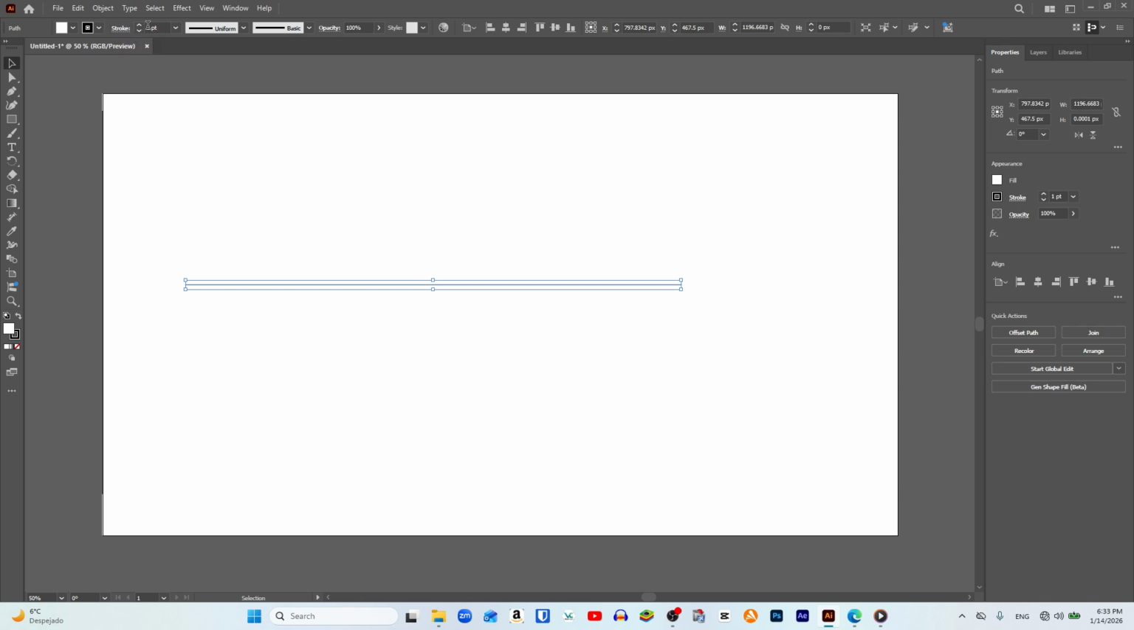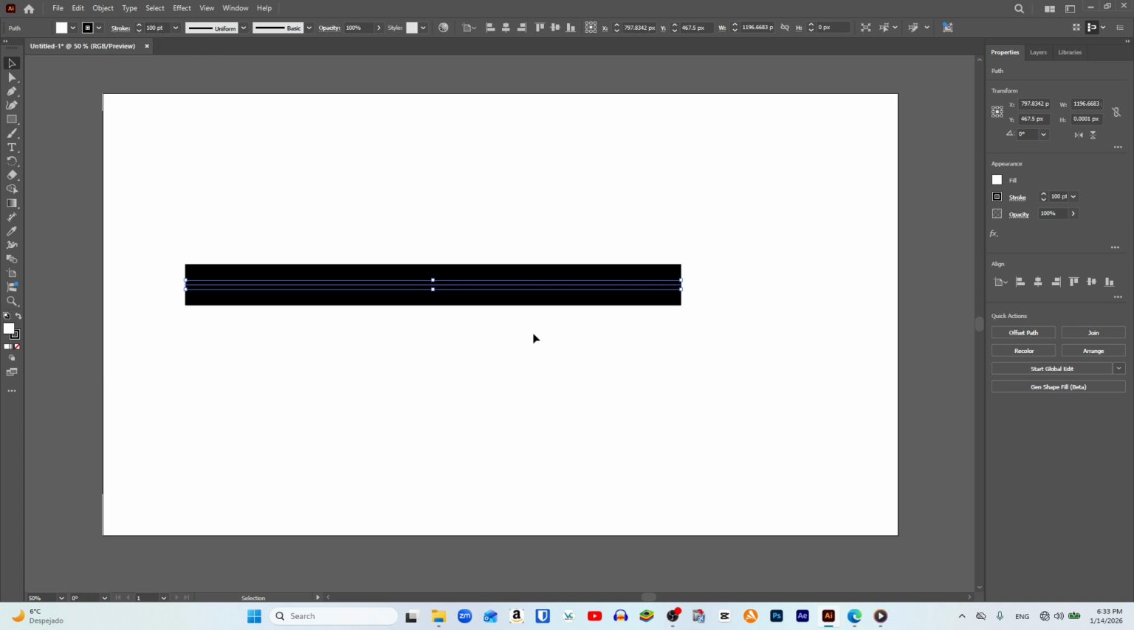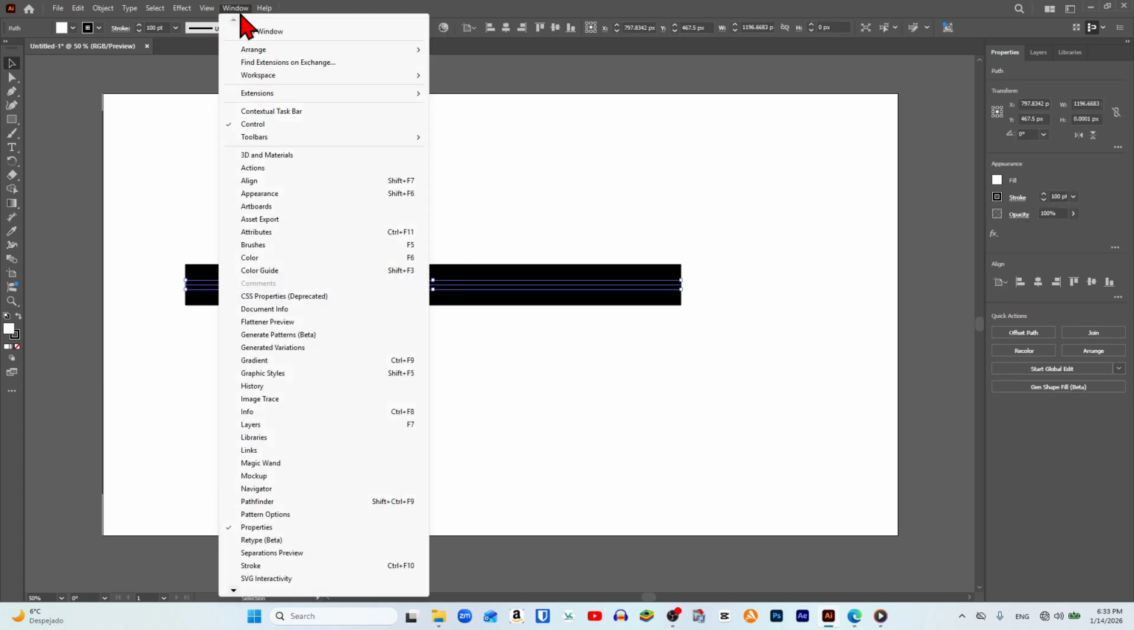and we enter the thickness for our arrow. In my case, I enter 100. After that, we click on Window, and in this drop-down menu, we scroll to the bottom and click on Stroke.